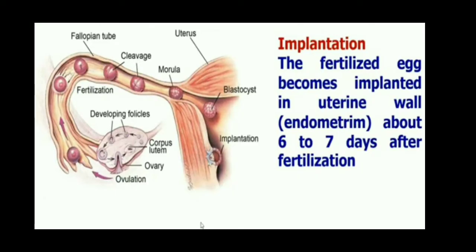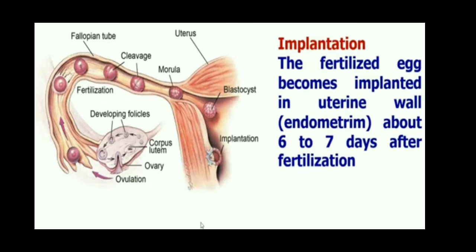Okay. Now you have understood the cleavage process and formation of blastula. The single-celled zygote undergoes mitotic division and converts into 2 cells, then 4 cells, 8 cells, 16 cells, 32, 64 and so on. At one stage it becomes a ball-like, single-layered structure, that is called blastula. Next process is implantation.